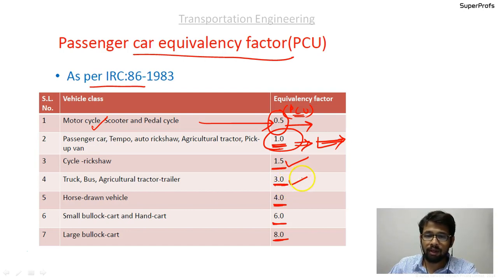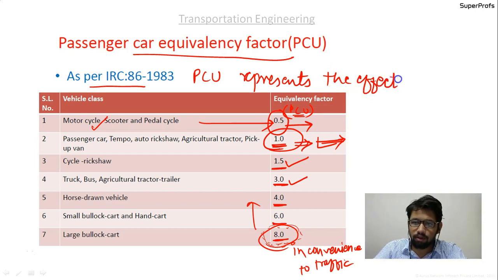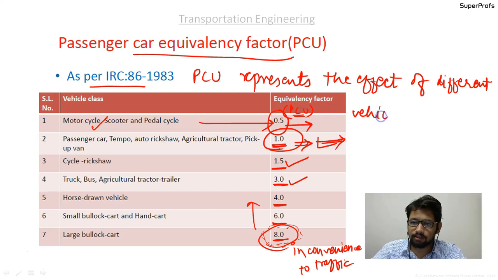So this depends on three factors, that is the speed, the space and the other characteristics. Therefore, PCU represents the effect of different vehicles on the traffic stream.